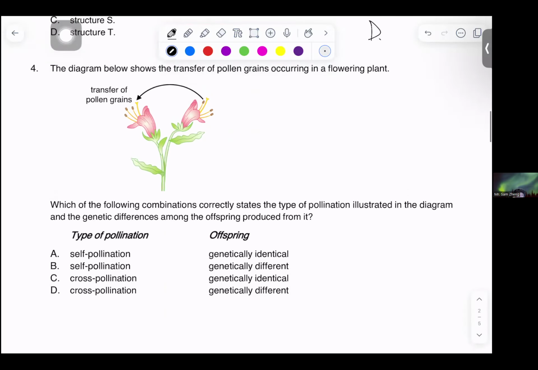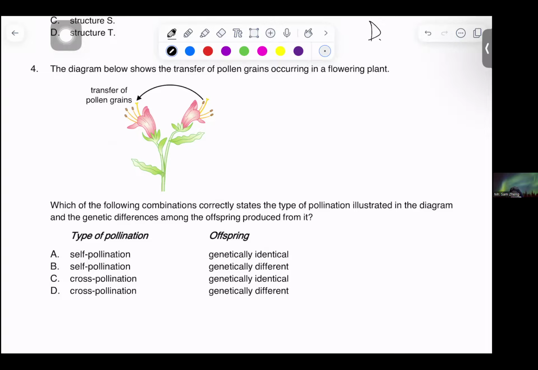Next, here we can see that there is a transfer of pollen grain. As both flowers have blossomed, there is a spread of pollen grain, and the pollen grain may land on the stigma of another flower or the flower itself.